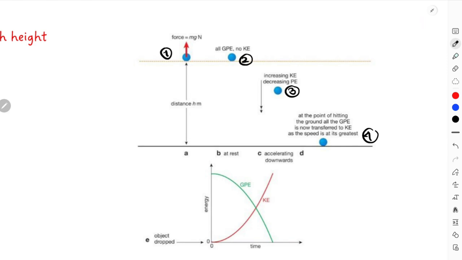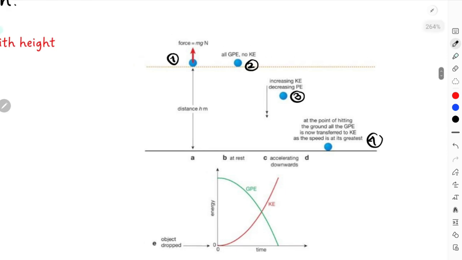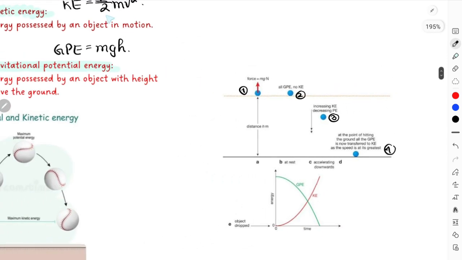At point 1 we can see it has the maximum height above the ground, so here all the energy is gravitational potential energy. It has the maximum GPE here, and as it falls down, its velocity increases. If velocity increases, then obviously kinetic energy increases, and as it moves down, its height decreases. So with time, because of the decrease in height, GPE decreases, and because of the increase in velocity, kinetic energy increases.